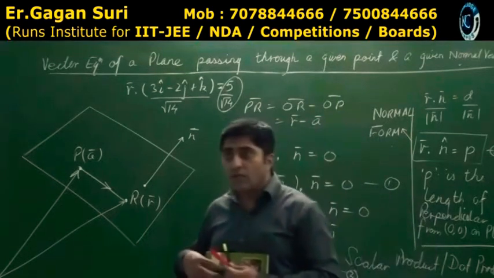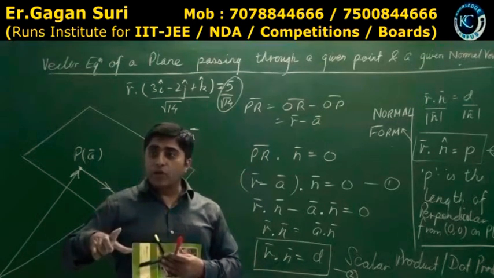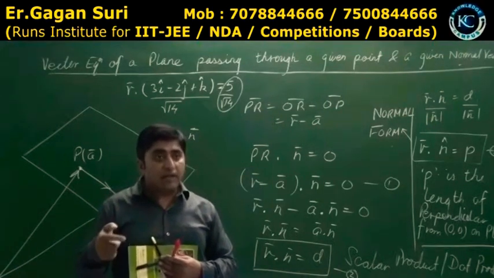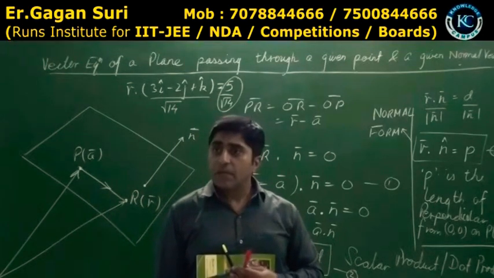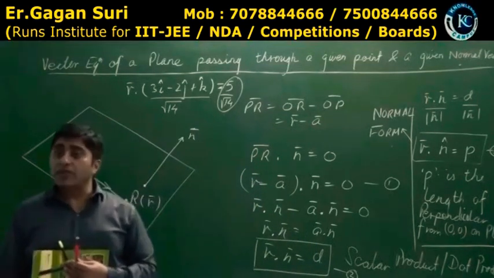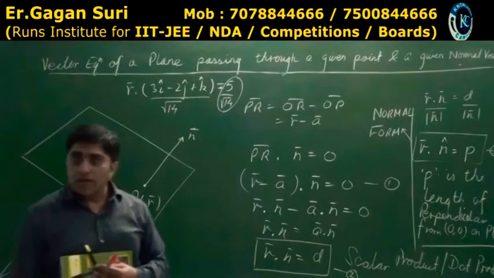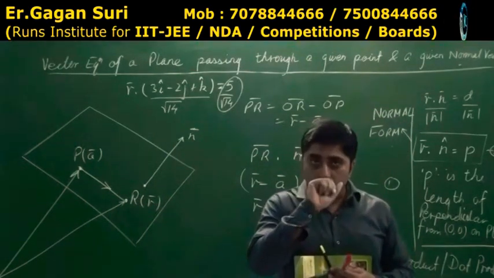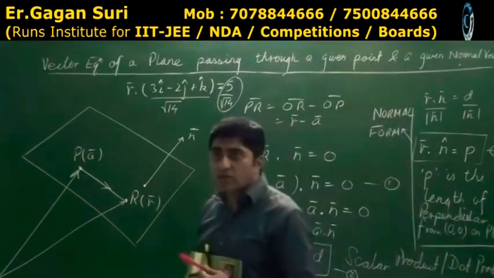Many times they will not give it like that. They will say there is one point here and one point here, and the plane is perpendicular to the line joining them. Then by taking the vector b minus a, you get the normal vector. Am I clear? You have to move accordingly. How much smartness you can show in the question depends on you. I told you the examiner will try to hide as much as he can. You will have at least one question from this topic, either of 4 marks or 6 marks.